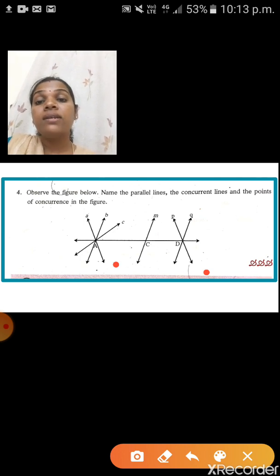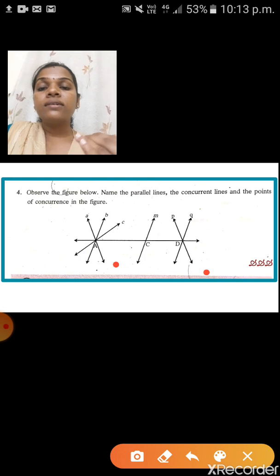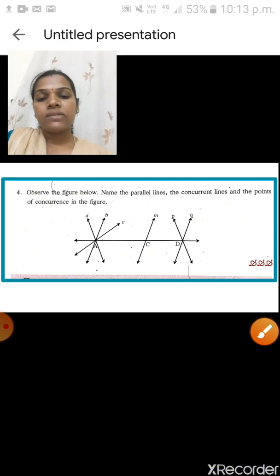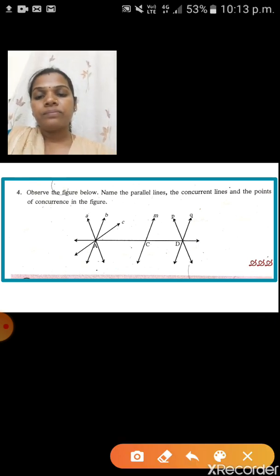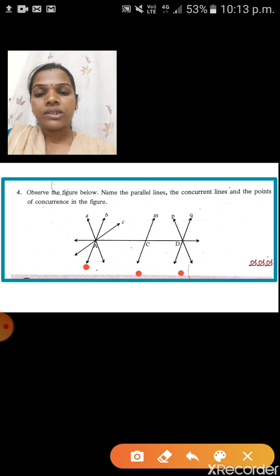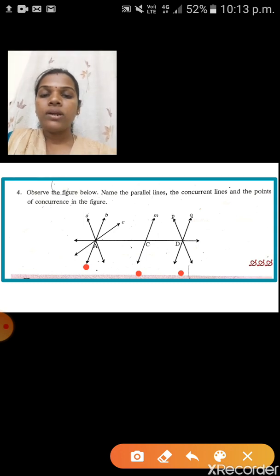The distance between these two lines remains the same at all times. Next, line B, line M and line Q are also parallel, another set of parallel lines. Understood now?